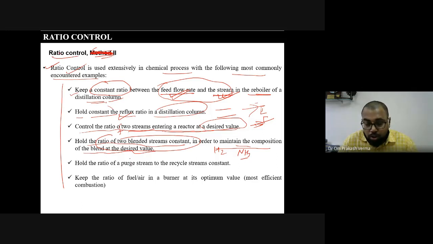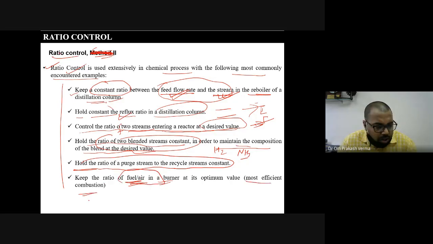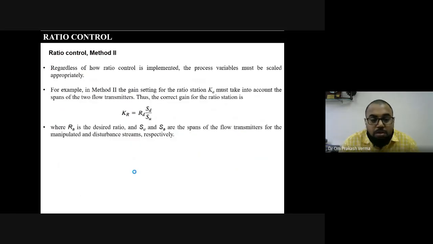Then hold the ratio of the purge stream to the recycle stream constant, or lastly, the fuel-air ratio in the burner. Why do we use the fuel-air ratio? For the most efficient, complete combustion. So in this area we can use ratio control.